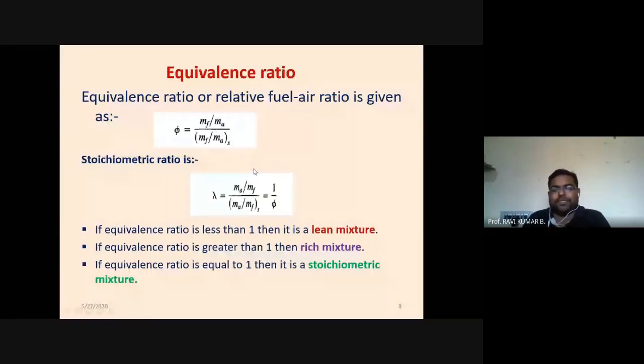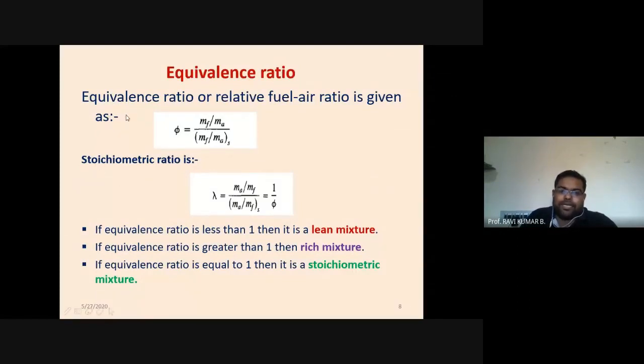That means at this air-fuel ratio, my fuel will give me complete combustion, or it will release the maximum possible heat from its content. So the stoichiometric air-fuel ratio is given by the lambda term, which is nothing but the air-fuel ratio. Here it was the fuel-by-air ratio. Keep in mind, the equivalence ratio is the actual fuel-by-air ratio divided by the stoichiometric fuel-by-air ratio. But the stoichiometric ratio, when somebody asks you, is the actual air-by-fuel divided by the stoichiometric air-by-fuel. So we can say the stoichiometric ratio is inversely proportional to the equivalence ratio.